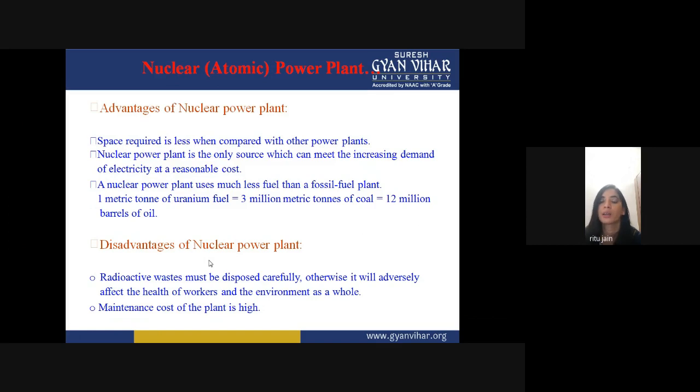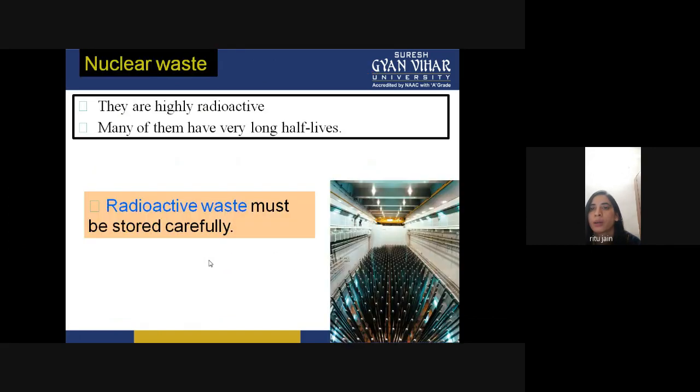Now, the main disadvantages of nuclear power plant, which is why it is not very popular in India. Radioactive waste must be disposed of carefully because it is very harmful for the human body. Otherwise, it will adversely affect the health of workers and the environment as a whole. The maintenance cost of the plant is also very high. So these are the main disadvantages of nuclear power plant.